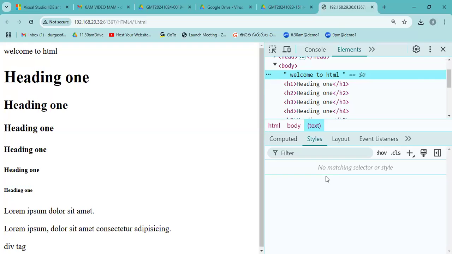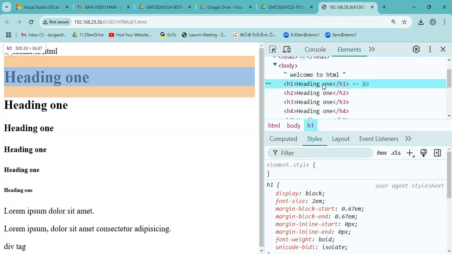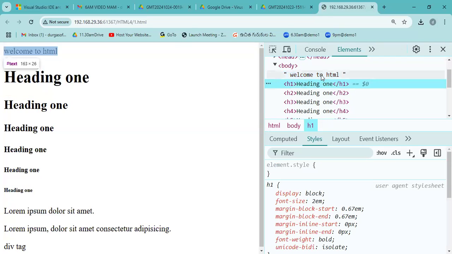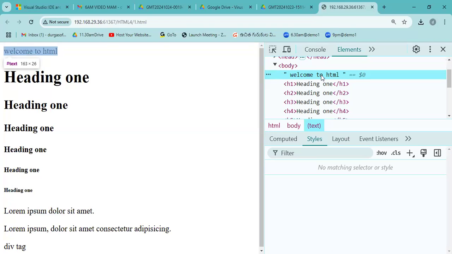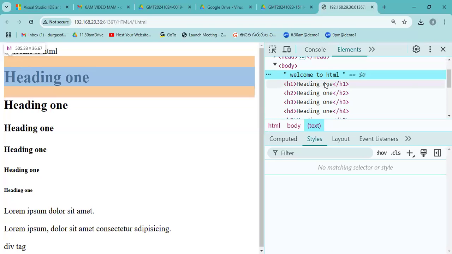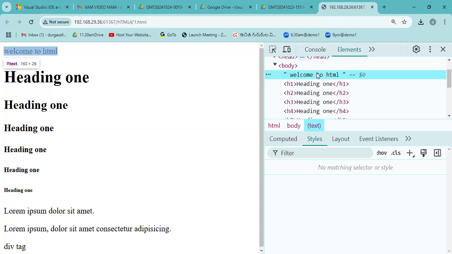If you write the tag, then only CSS will be displayed. If you don't write the tag, there is no CSS, no font size, nothing. If you want, you can write it with CSS, but without a tag, generally we never write any content. We will write our content in between the tags.